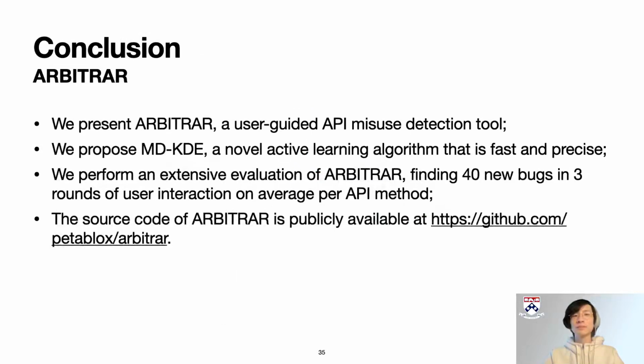Secondly, we propose MDKDE, a novel active learning algorithm that is fast, precise, and well-fitted under the API misuse detection setting. Last but not least, we perform an extensive evaluation of ARBITRAR. Our tool not only outperforms existing tools, but also finds 40 new bugs in 3 rounds of user interactions on average per API method. The source code of our tool, ARBITRAR, is publicly available at the following URL.